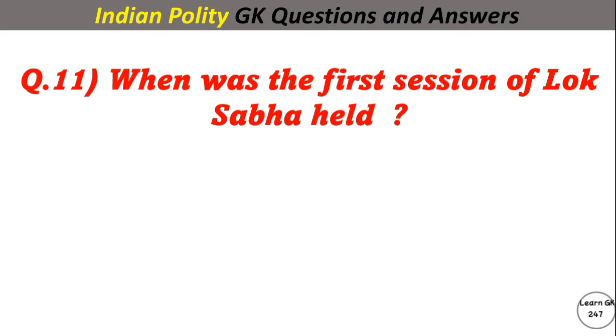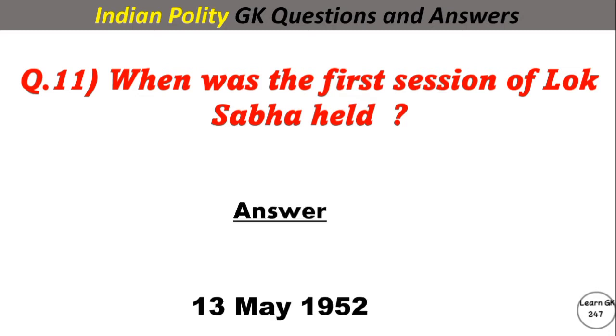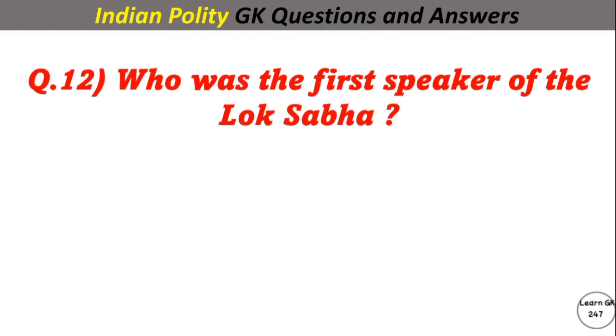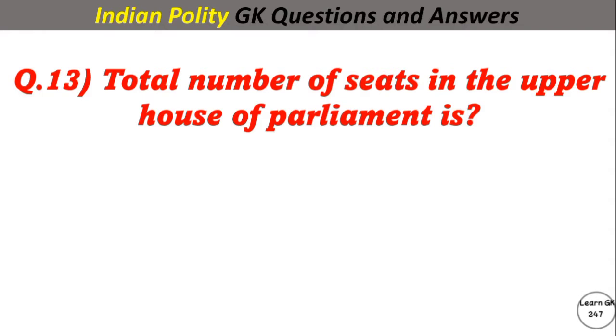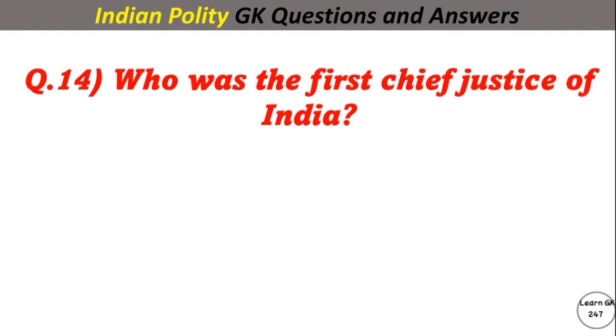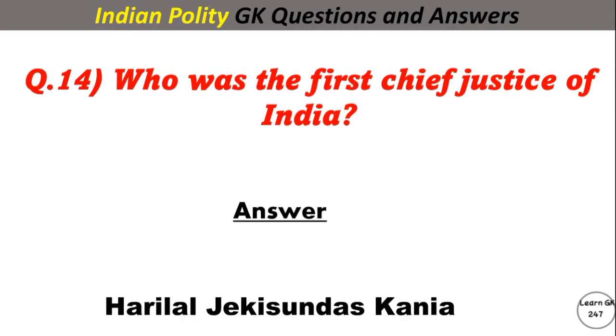When was the first session of Lok Sabha held? Answer. 13th May 1952. Who was the first Speaker of Lok Sabha? Answer. G.V. Mavlankar. Total number of seats in the upper house of the parliament is? Answer. 245. Who was the first Chief Justice of India? Answer. Harilal Jekisundas Kania.